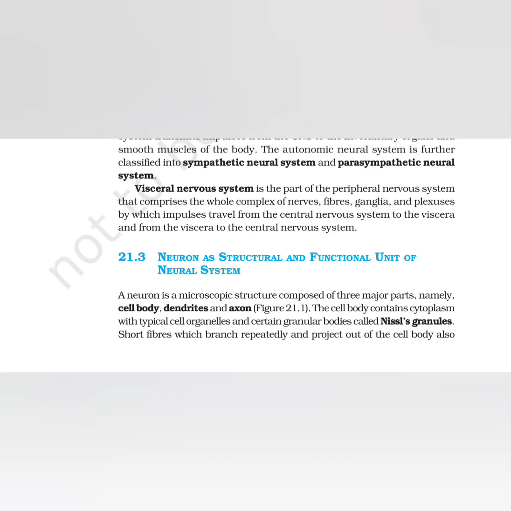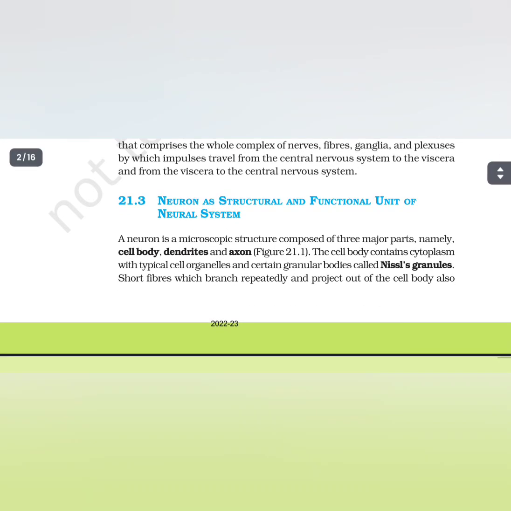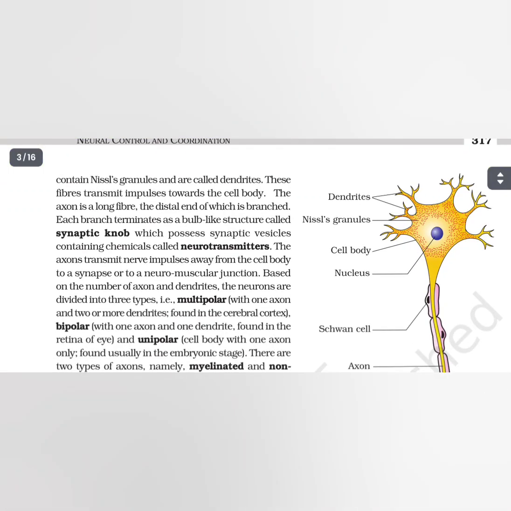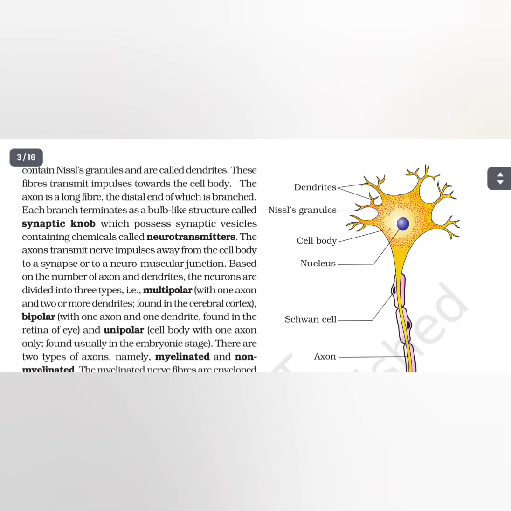Neuron as structural and functional unit of neural system. A neuron is a microscopic structure composed of three major parts, namely cell body, dendrites, and axon. The cell body contains cytoplasm with typical cell organelles and certain granular bodies called Nissl's granules. Short fibers which branch repeatedly and project out of the cell body also contain Nissl's granules and are called dendrites. These fibers transmit impulses toward the cell body.